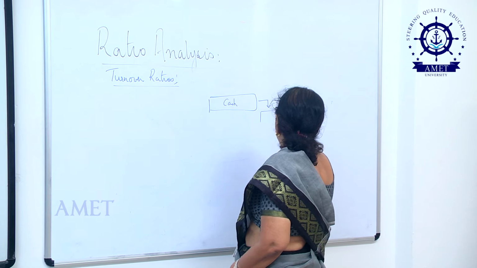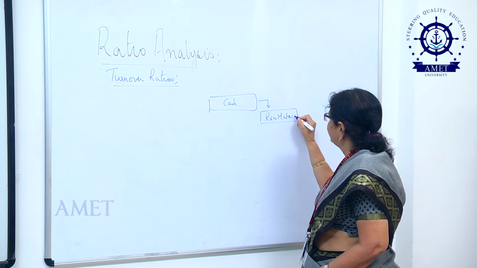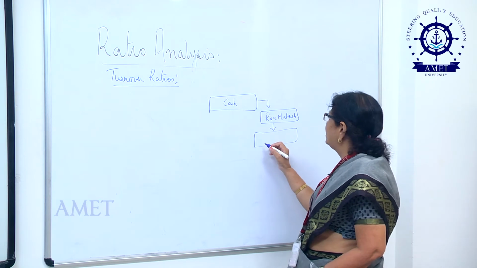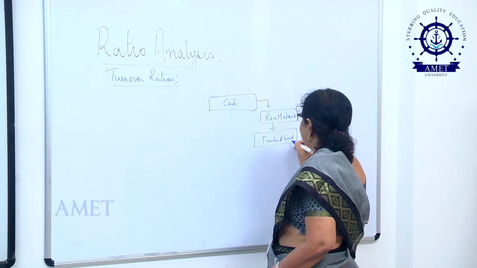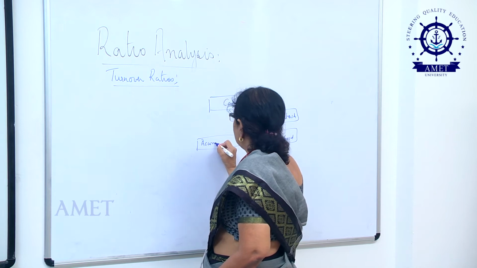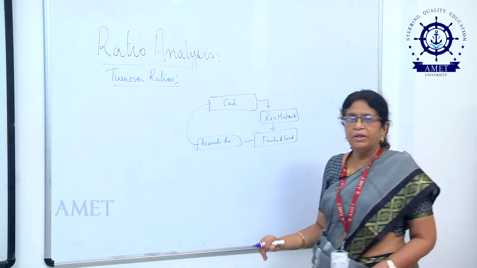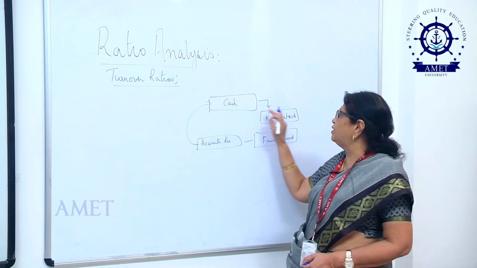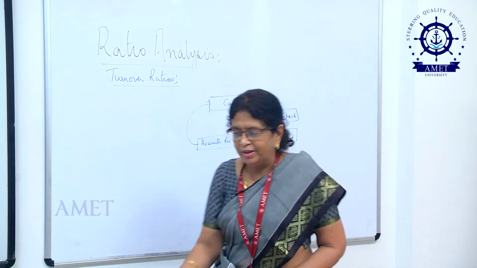This cash in hand will get converted into raw materials. Raw materials, when they are issued to the user department, will get converted into finished goods, and when these finished goods are sold on credit, they will get converted into accounts receivables, and when these debtors pay me, I get back whatever I have invested in the business. So, I am going to see how long it takes for me to convert my stock or my debtors back into cash.